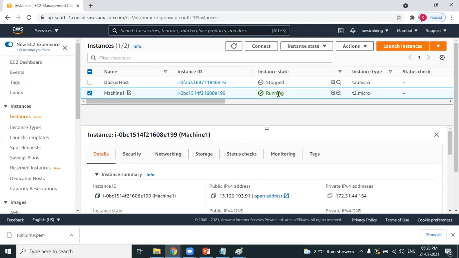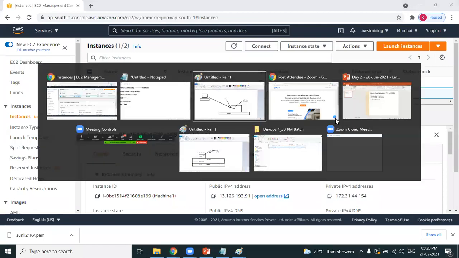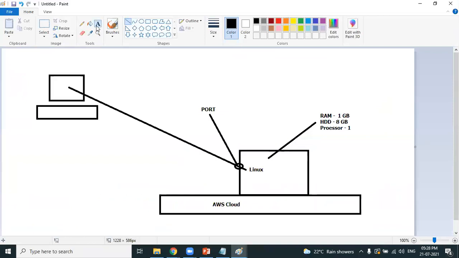It was previously pending. Now it has taken some time. The machine is up and running. You have successfully created a Linux machine. Question number 1, where is this machine running? Friends, where is this machine running? This machine is running in the Mumbai data center. Can you see at the top right side? You can clearly see that this particular machine is running in the Mumbai data center. Now, I am from Hyderabad.